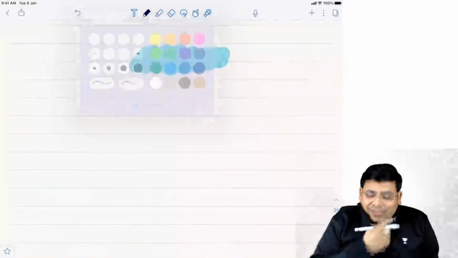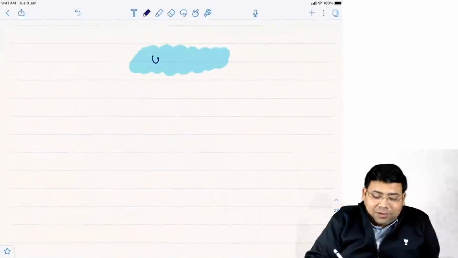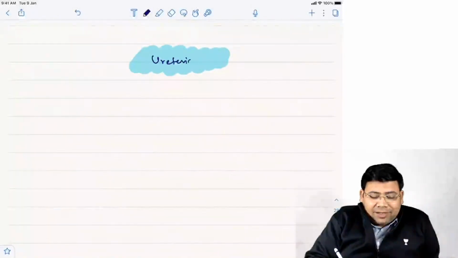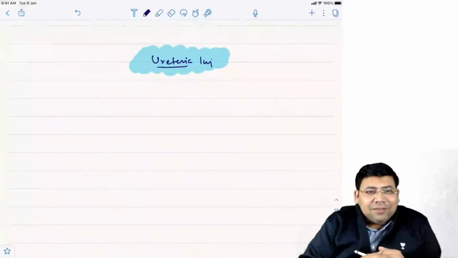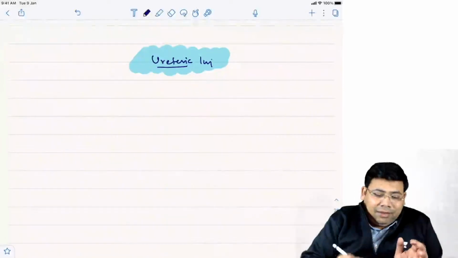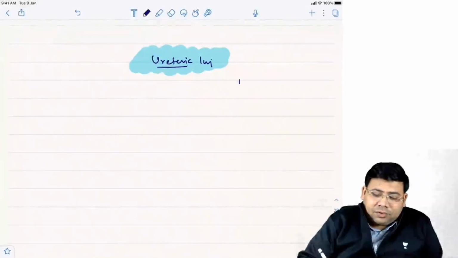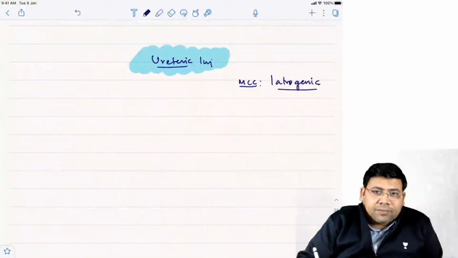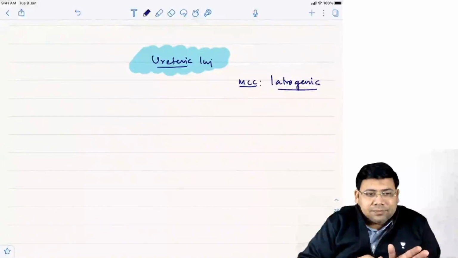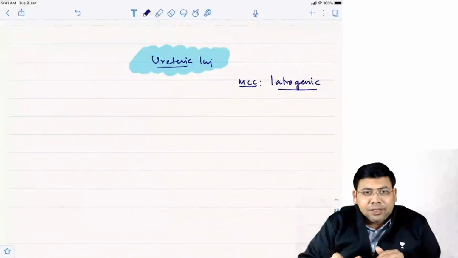Try to understand this. Let us understand the concept of ureteric injury. When we talk about ureteric injury, what is actually the most common cause? The most common cause is iatrogenic, during surgery when you damage the ureter.